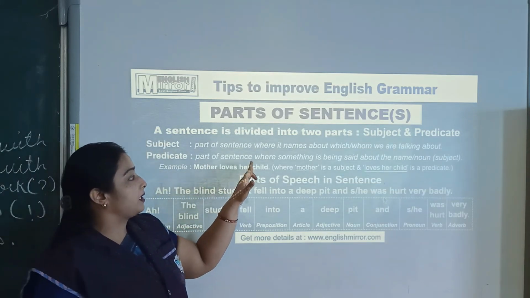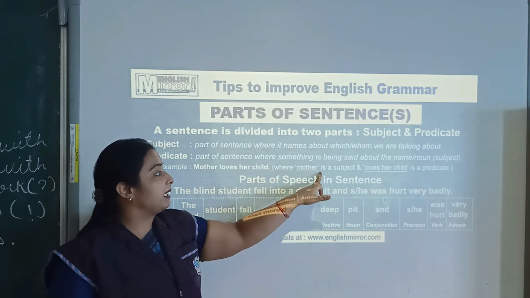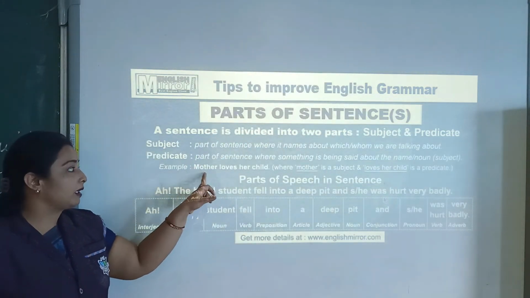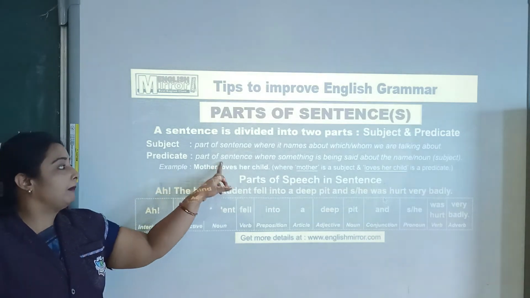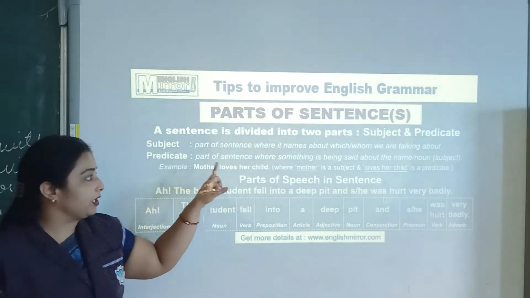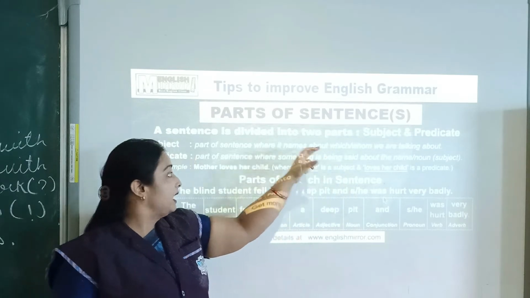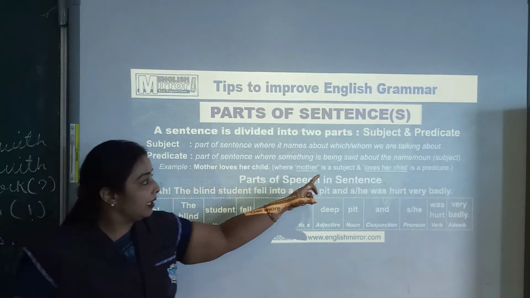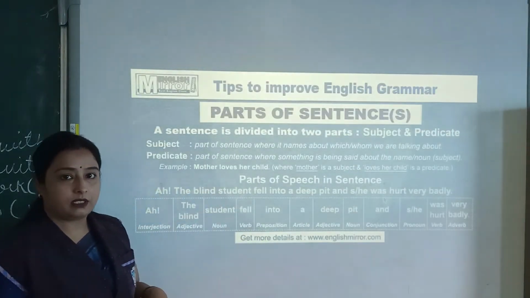Example: Mother loves her child. Here mother is the subject. Who loves her child? Mother. We are talking about mother, so mother is the subject. And what does she do? Loves her child. Loves her child is the predicate.